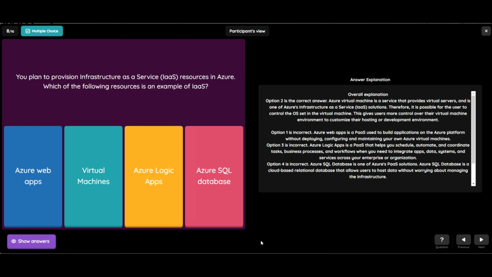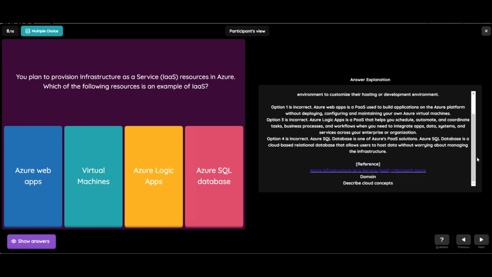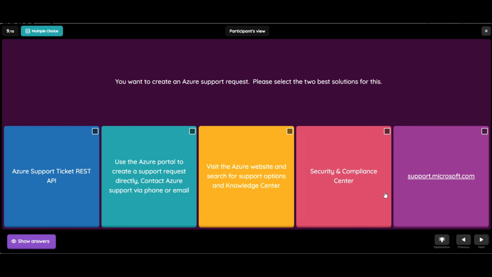Option 4 is incorrect. Azure SQL Database is one of Azure's PaaS solutions. Azure SQL Database is a cloud-based relational database that allows users to host data without worrying about managing the infrastructure. And this question belongs to domain describe cloud concepts. Let's see the ninth question.